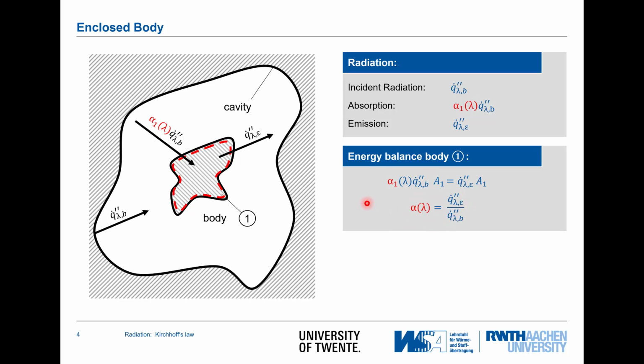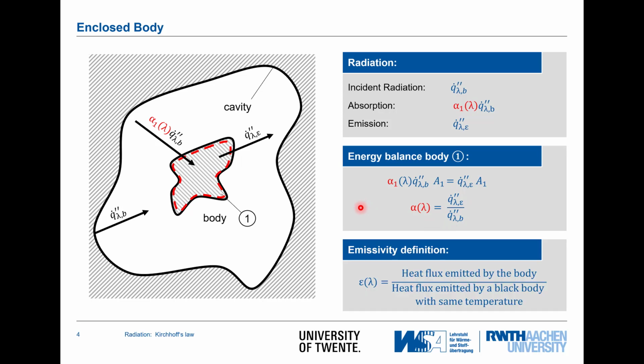Now if I look at the emissivity definition that we got to know in the last video, epsilon is heat flux emitted by an object divided by the heat flux emitted by a black body of the same temperature as the object. If I put that in a formula, that's epsilon of lambda is q dot lambda epsilon divided by q dot lambda b.